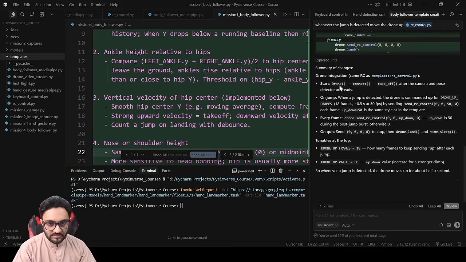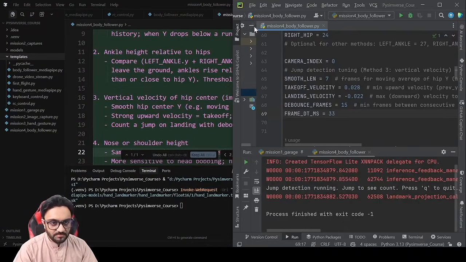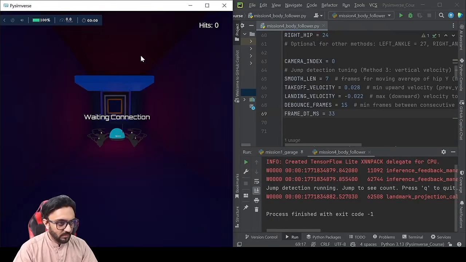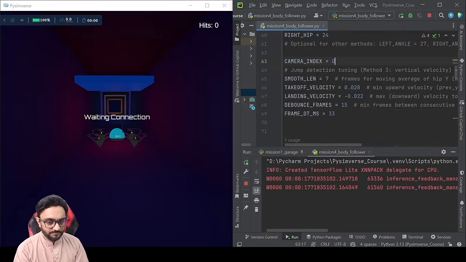Okay, so it says it has completed. Start drone, connect, take off, on jump, and so on. It will give the speed of 50, and up/down is 50 during the jump, and then it will give a 0 value. Okay, so let's try to run that, and we have our simulator on one side, and let's see if that will work.